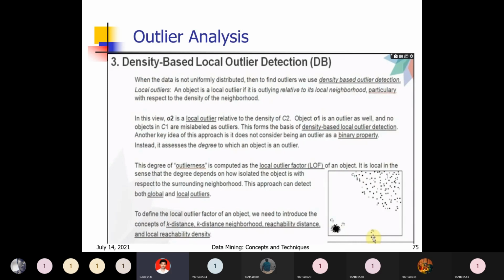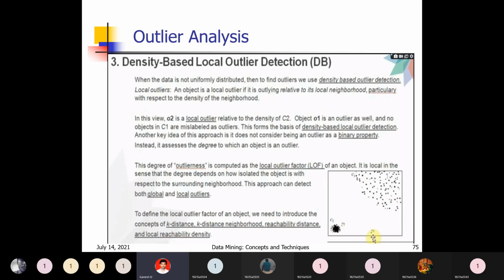See here in the figure, cluster 1 and cluster 2 are there. In cluster 1, all points are at some distance from one another. In C2, all the points are very near. So we can say this is a high density.